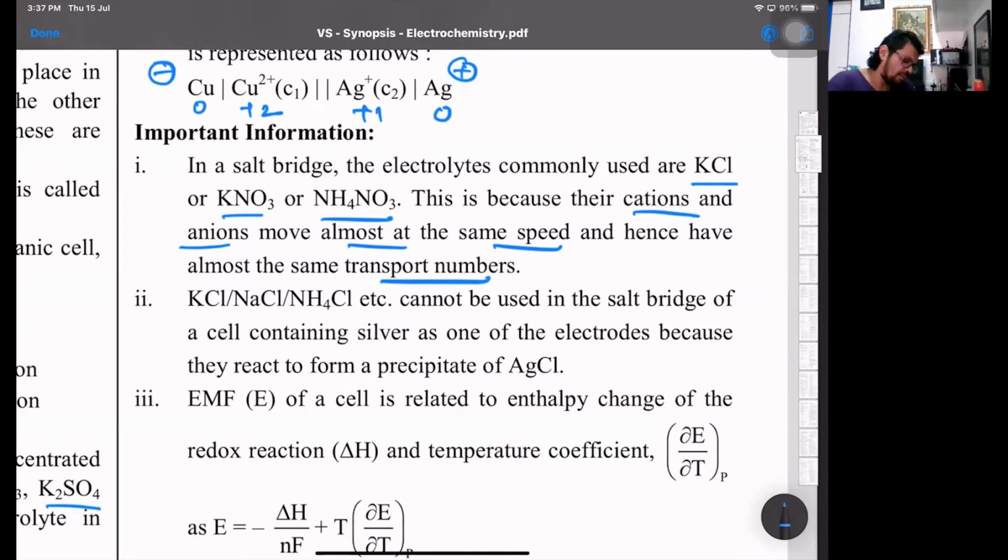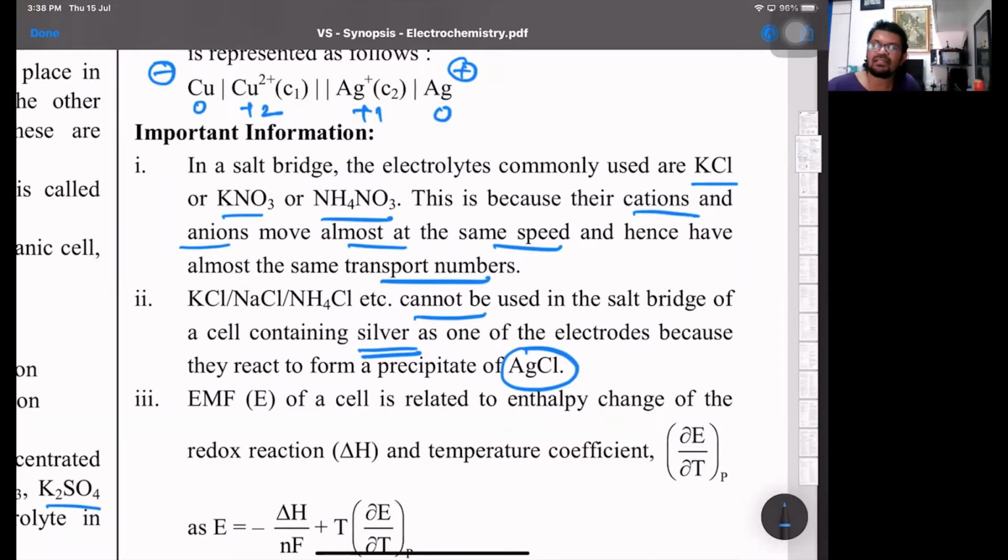Now, generally potassium chloride, NaCl or ammonium chloride cannot be used in a salt bridge containing silver as one of the electrodes, because it precipitates as AgCl, which we all know is a sparingly soluble salt that precipitates in the cation analysis of group 1 of the cation analysis chart. So if AgCl precipitates, it interferes. That's why you cannot use these as electrolytes.